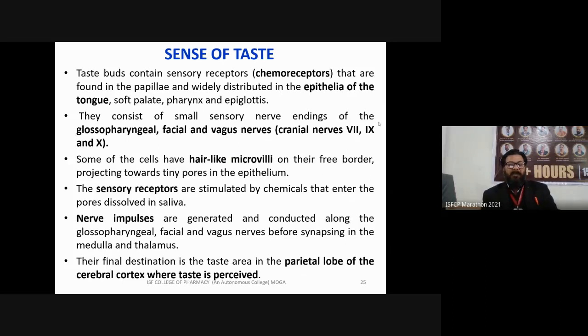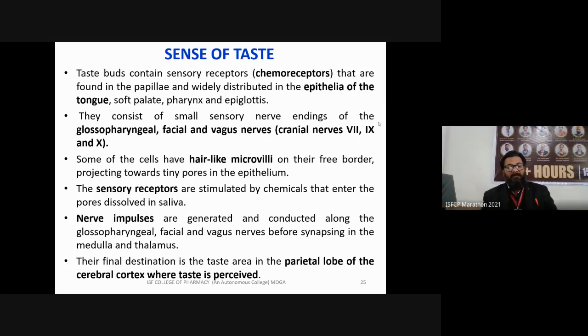Some of the cells have hair-like microvilli on their free border, projecting towards tiny pores in the epithelium. The sensory receptors are stimulated by chemicals that enter the pores dissolved in saliva. Nerve impulses are generated and conducted along the glossopharyngeal, facial, and vagus nerves before synapsing in the medulla and thalamus.